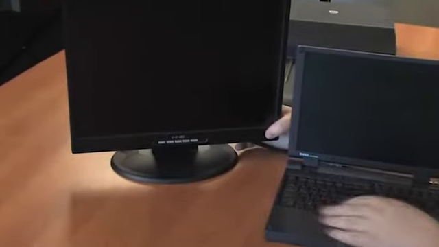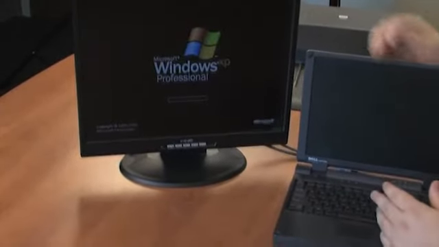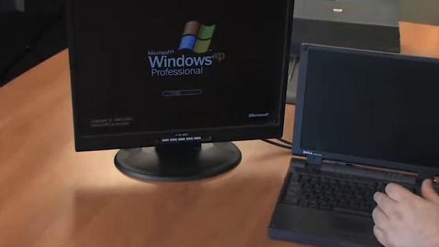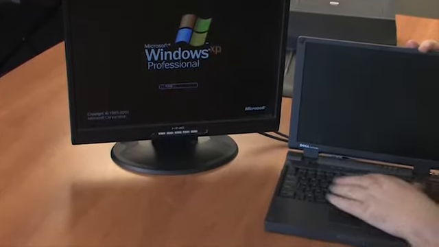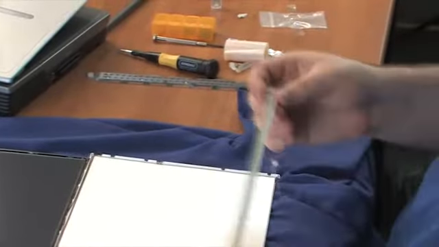If the system displays something on the external monitor, but not on the screen itself, we need to take a look at what kind of issues the screen may be having. Most likely, the inverter is bad, and we can test that. Go into a bright room or get a flashlight. When you turn on the machine without an external monitor connected, can you see a faint image of what you would normally be seeing? If you can, this means that the backlight is not on.